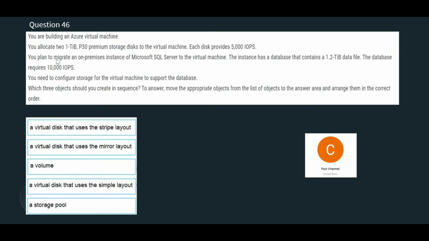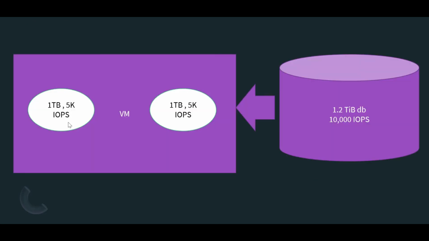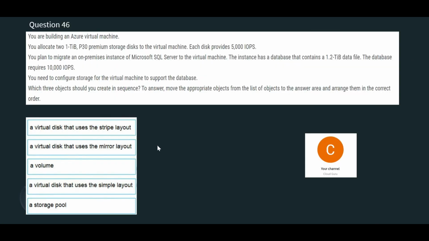So you see here, a virtual disk that uses stripe layout is right. We will use this because we have to stripe. Stripe means you have multiple storage devices and you stripe them to aggregate, so that 5000 plus 5000 makes 10,000. Mirror layout and simple layout are not useful here, because here you have to aggregate. Stripe is the only one which will aggregate.